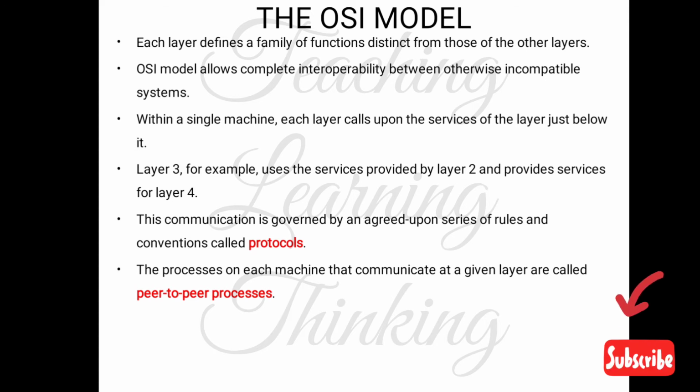This communication is governed by an agreed-upon series of rules and conventions called protocols. So all communication happening in the OSI model is governed by agreed-upon rules and conventions called protocols. The process on each machine that communicates at a given layer is called a peer-to-peer process.